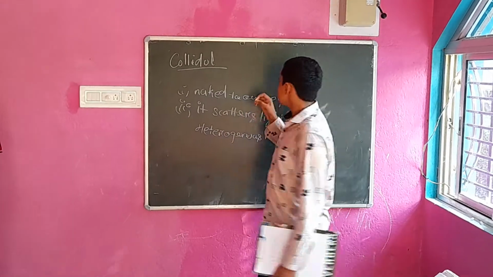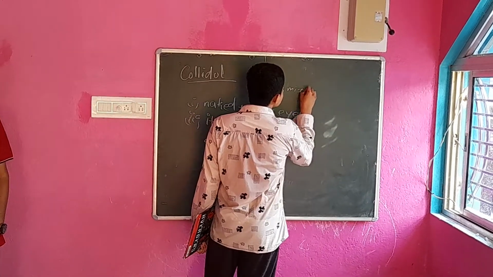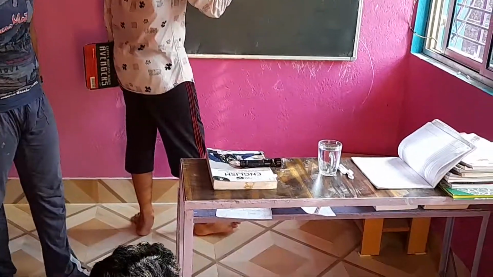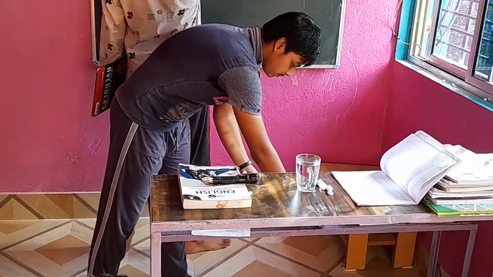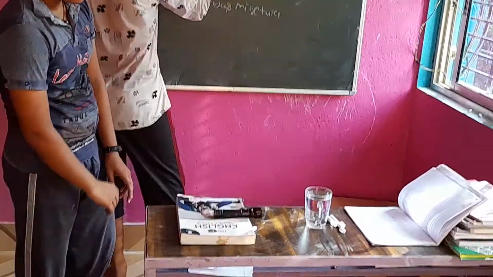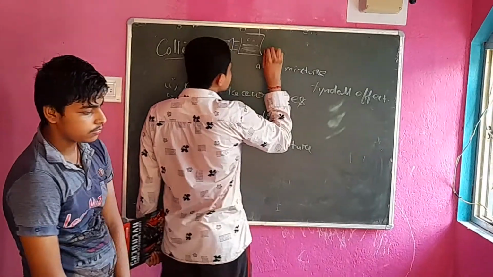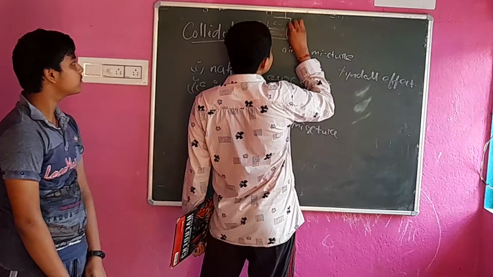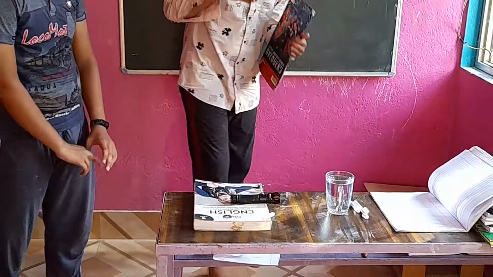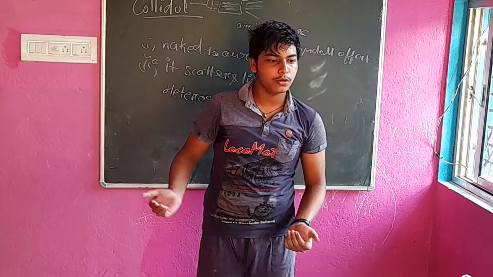So here, as we know, air is a mixture. Air is a mixture composed of many things, and it has water in it, and we will stir some chalk powder in it. Then we have to use a torch and direct the beam of light into it. That will explain the Tyndall effect, or basically the colloid present in it. Here the water scatters the light, to perform the activity that Ohm said.